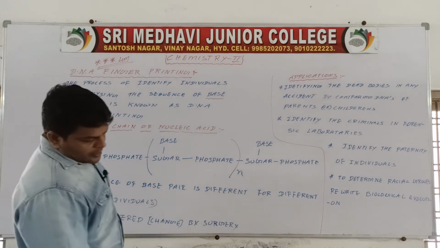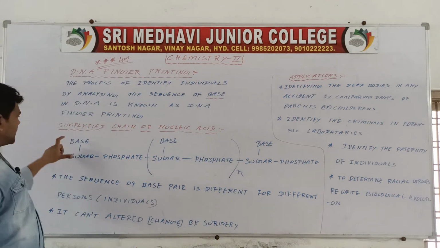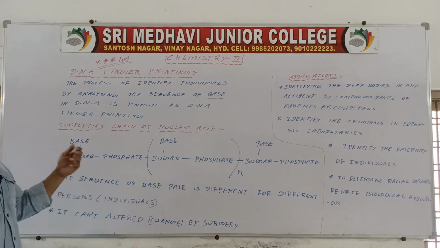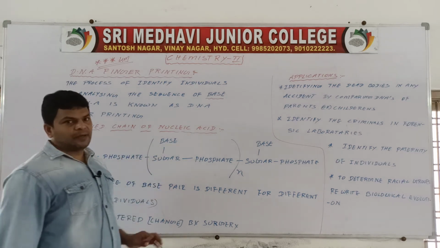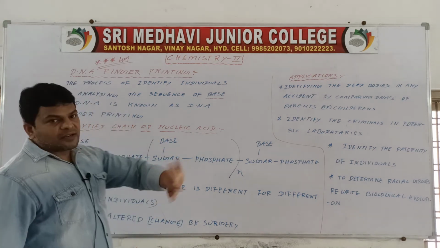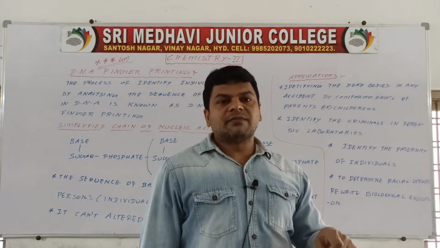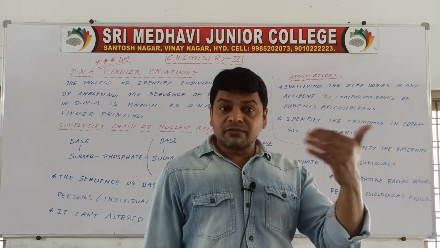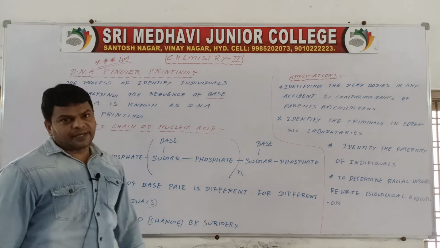So what does DNA fingerprinting mean? Nucleic acids are polynucleotide chains containing base, sugar, phosphate, base, sugar, phosphate. The process of identifying individuals, person to person, by analyzing the sequence of bases in DNA is called DNA fingerprinting.